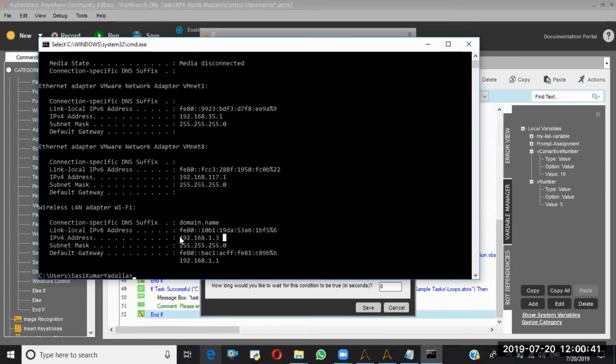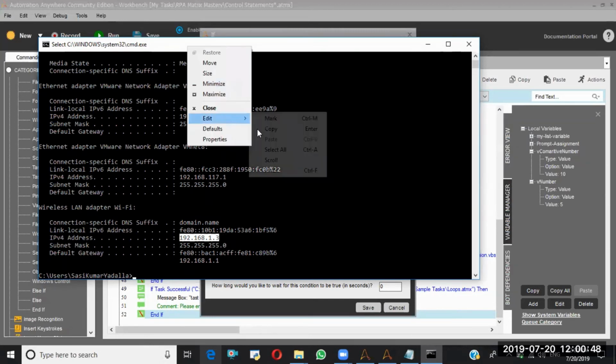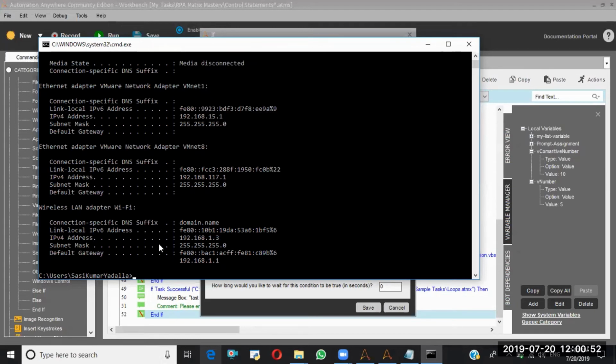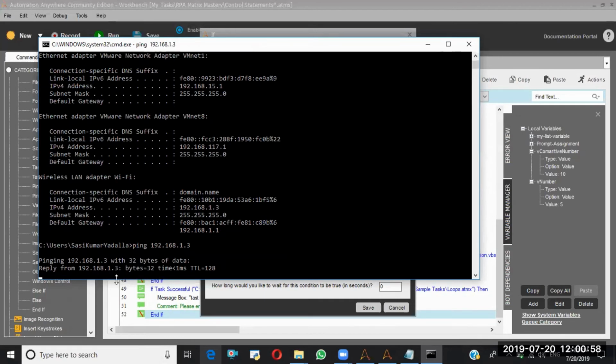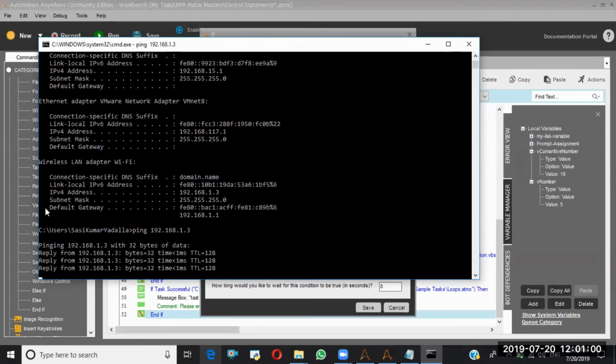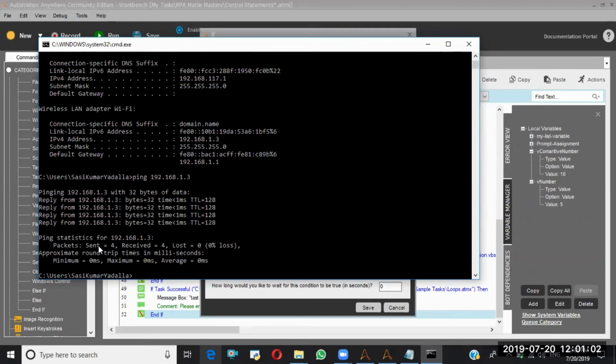Let me copy that. Now I'll say ping and run this one. See, we are getting the replies. See, zero loss. That means the ping has been successful.